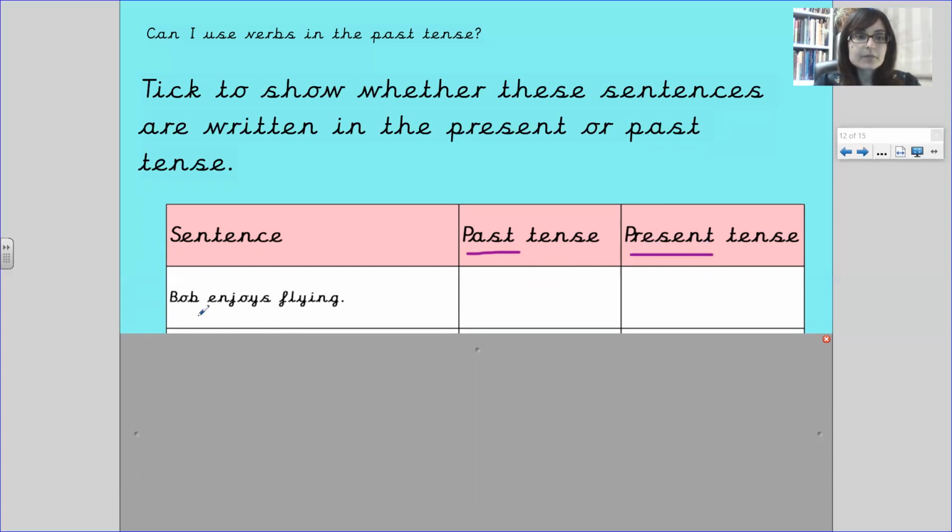Let's read the sentence. Bob enjoys flying. Our verb is enjoys, and it doesn't have an ed, so it's not in the past tense. That is in the present tense because he likes doing it now.